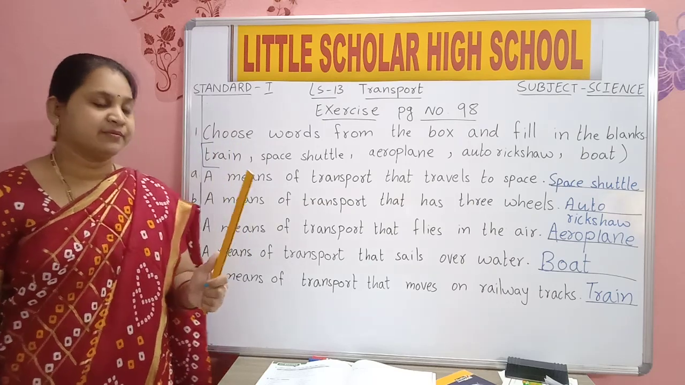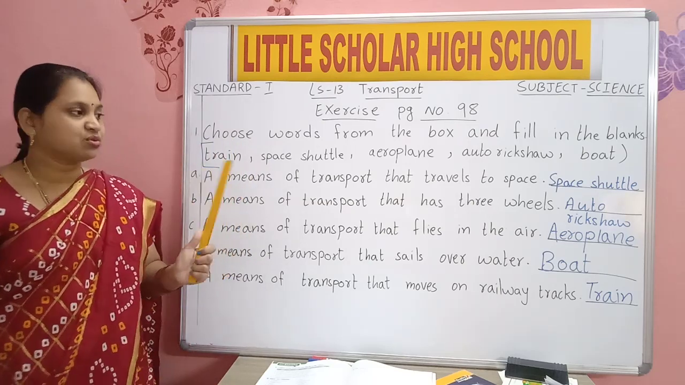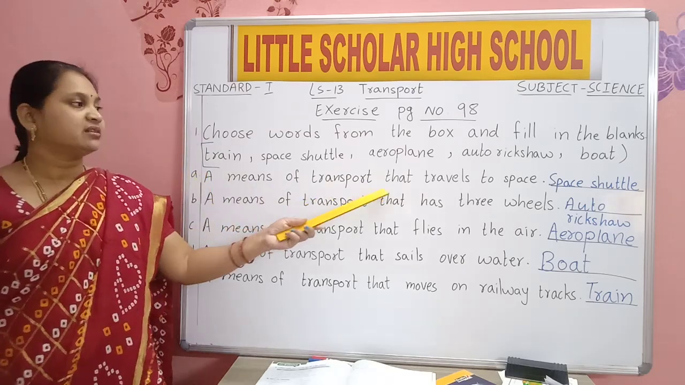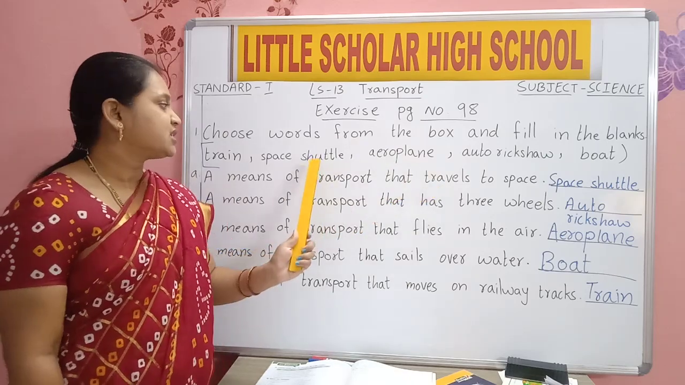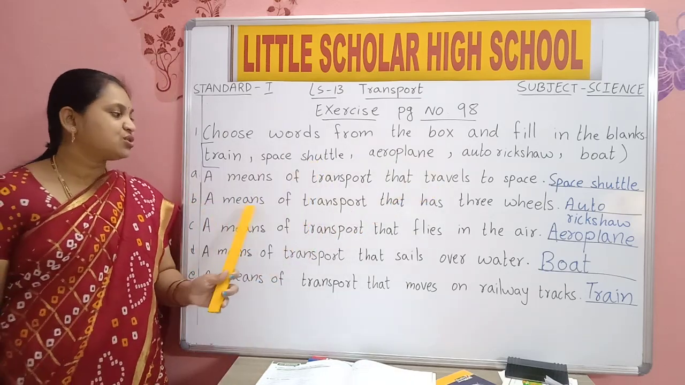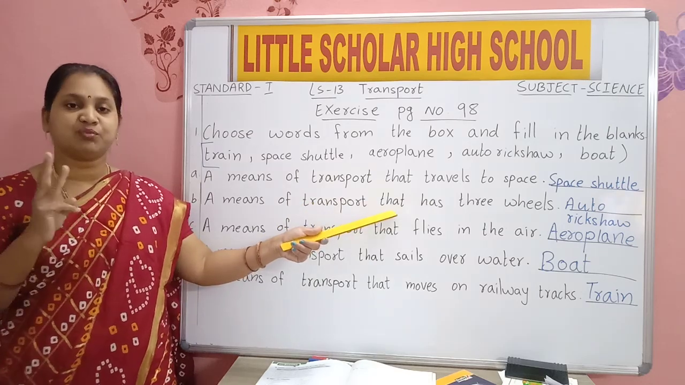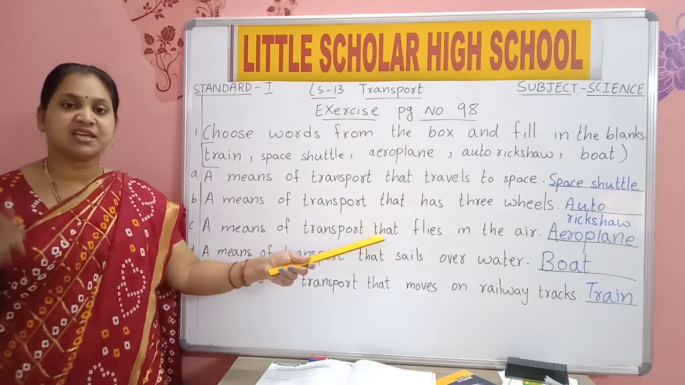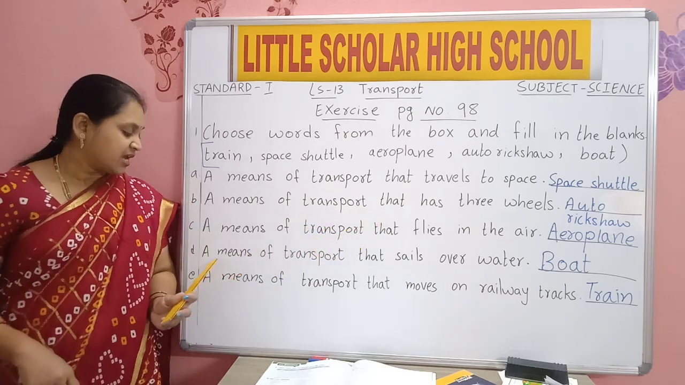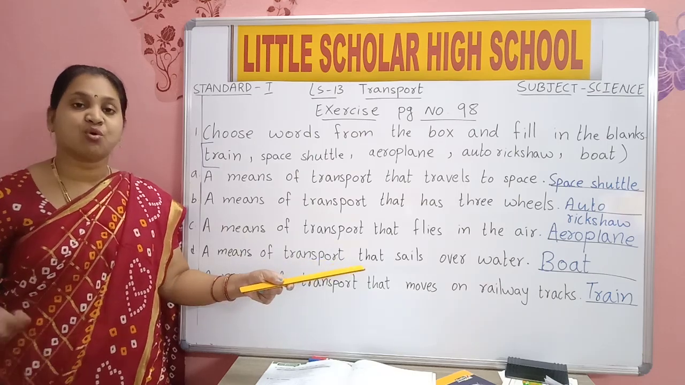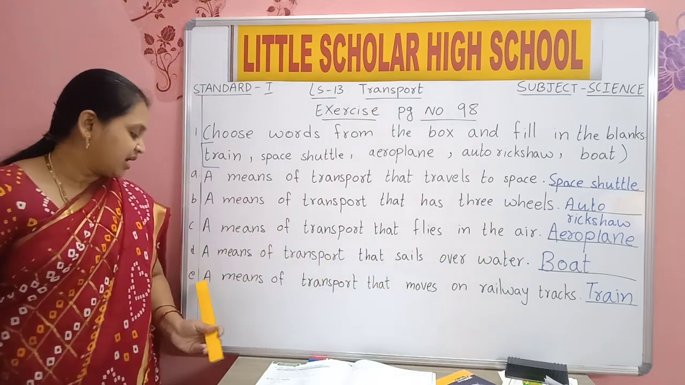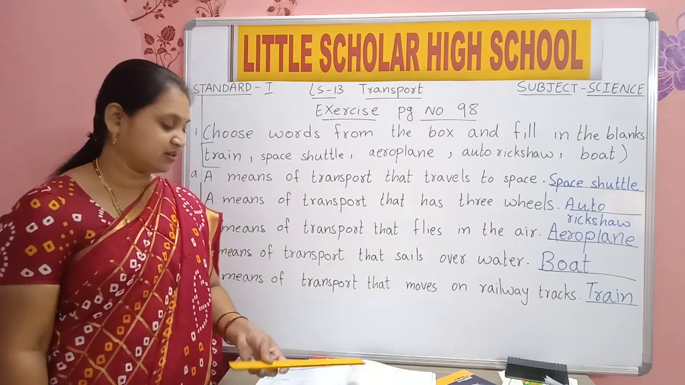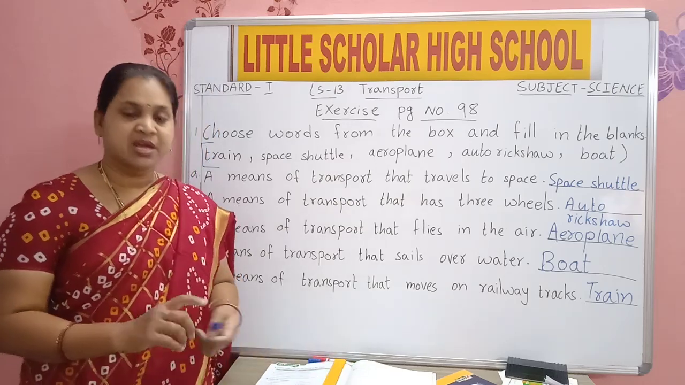In your test book, those who finished writing answers, come on, see the board. First one: a means of transport that travels to space, shuttle. A means of transport that has three wheels, auto rickshaw. A means of transport that flies in air, aeroplane. A means of transport that sails over water, boat. A means of transport that moves on railway tracks, train. Finish writing answers in your test book.